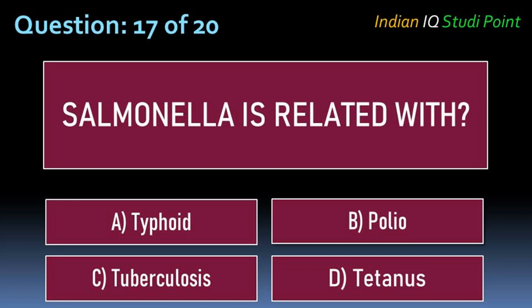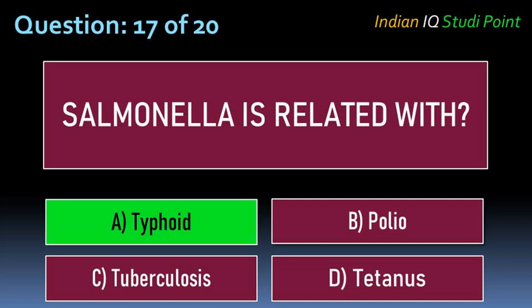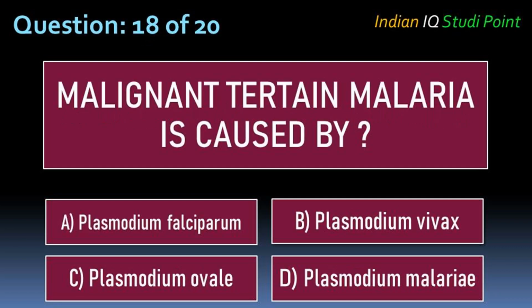Coming to the next question, Salmonella is related with option A typhoid, B polio, C tuberculosis, D tetanus. And the correct answer is option A typhoid.